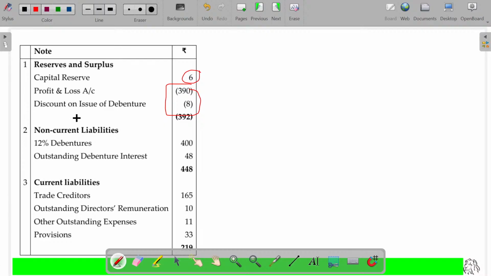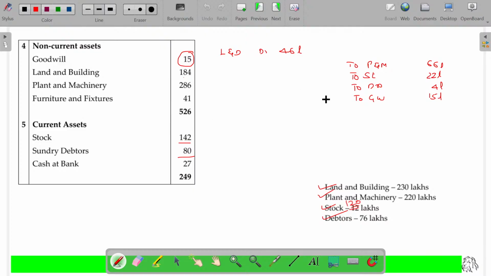So 390 and 8, first of all, we are using this to write off in the capital reduction account. 390 from profit and loss, and 8 lakhs from discount on issue of debentures.